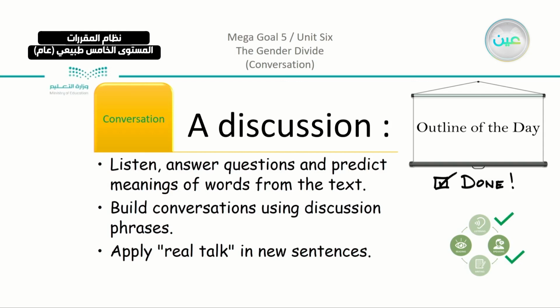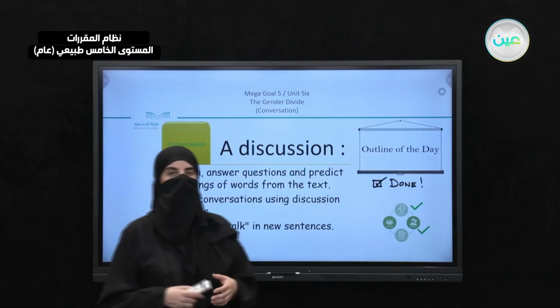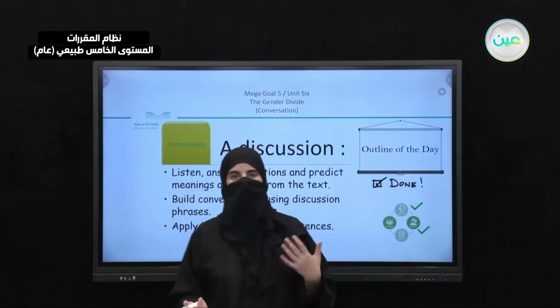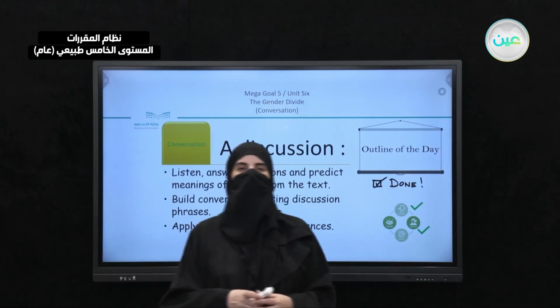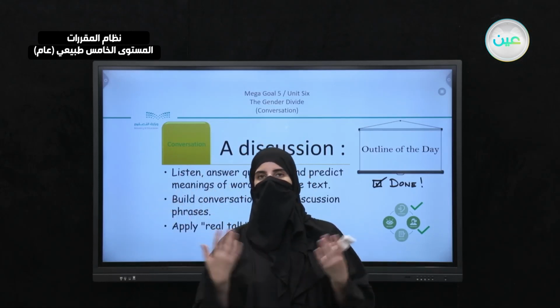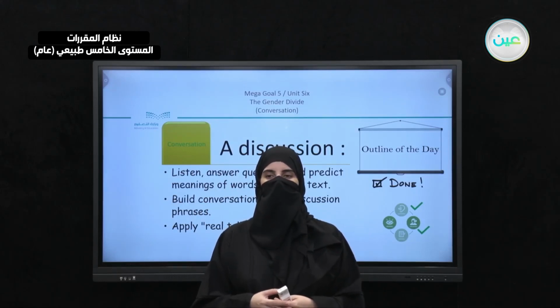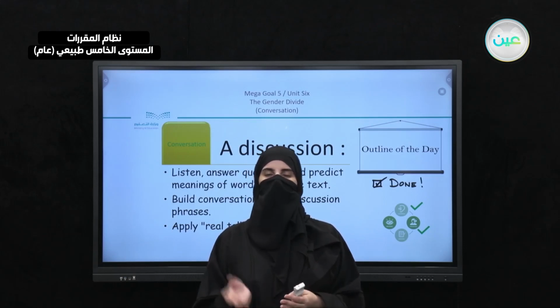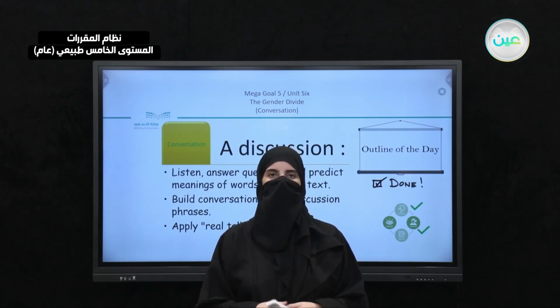And also we have here to apply real talk in new sentences. So your assignment is going to be to give directions to each other. Choose a place, choose a little bit of a far place so there can be a lot of directions applied in it, and try to exchange the roles between you. This is your assignment, and we will move on, inshallah, in the next lesson with the listening lesson.